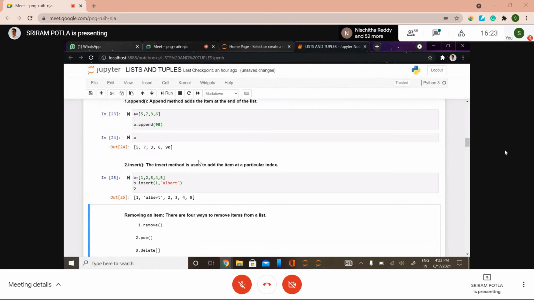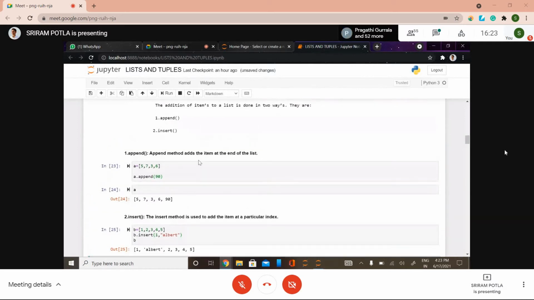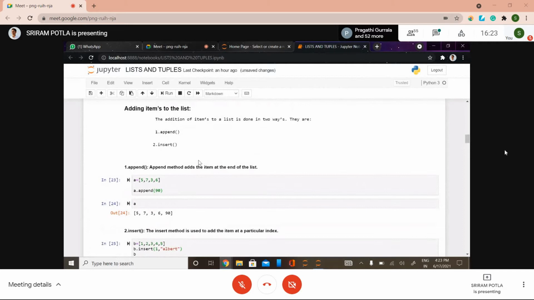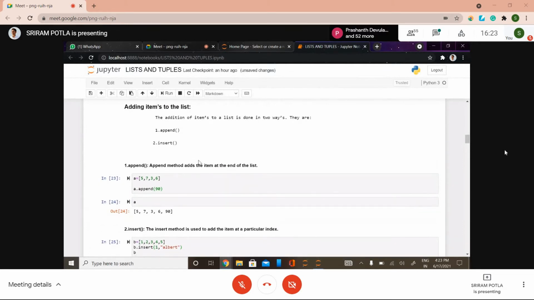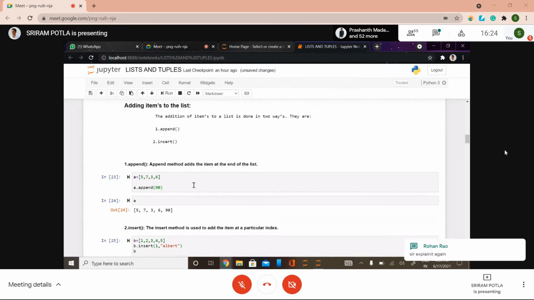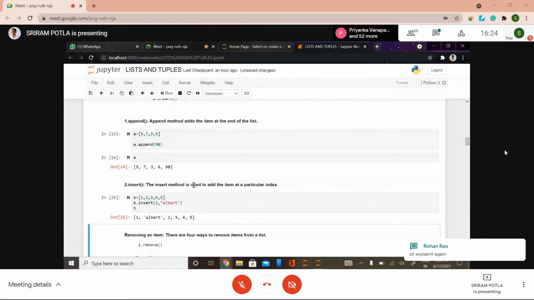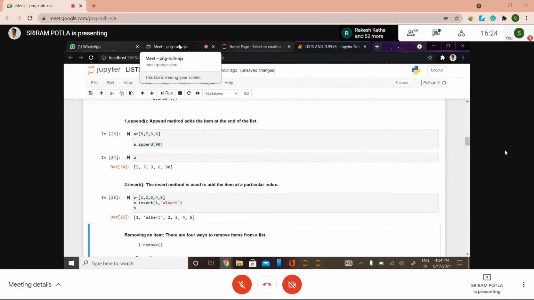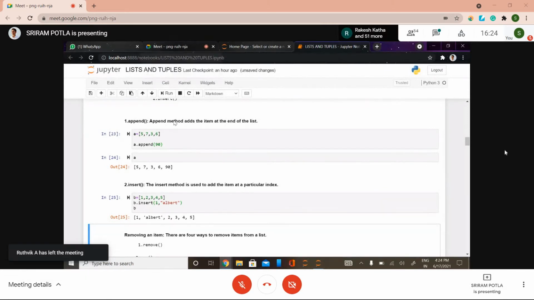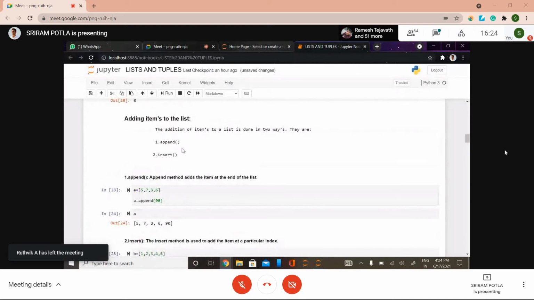So is this okay, like how to append? Okay, this is how you can add items to a list by using append and insert methods. Sir, once more. Here is a list.